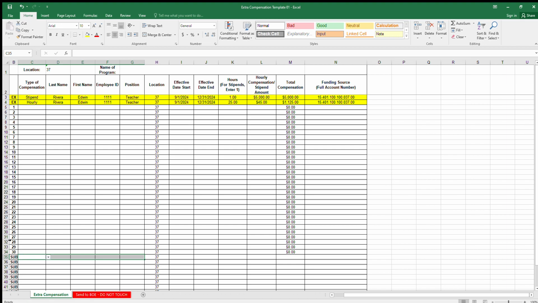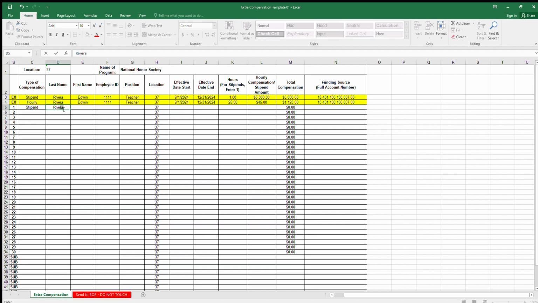Okay, we're back again with the extra compensation template. I showed you hourly compensation. This time I'm going to show you a stipend position. So let's just say National Honor Society typically is a stipend position. So we're going to put on here, instead of hourly, we're going to choose stipend.